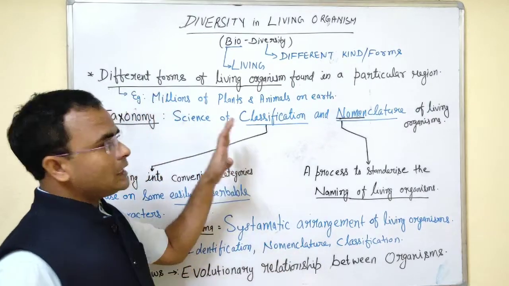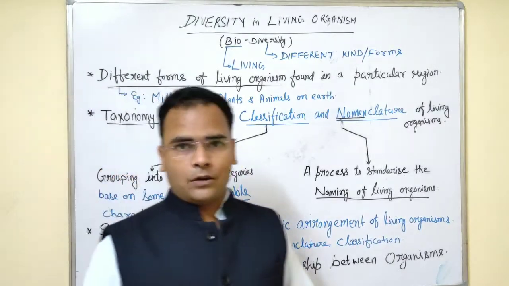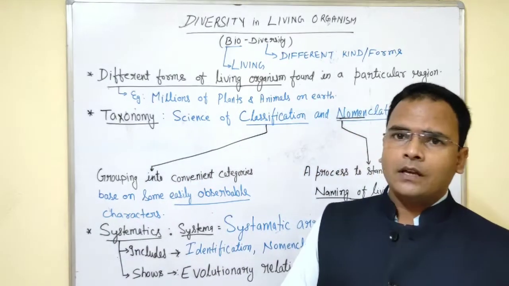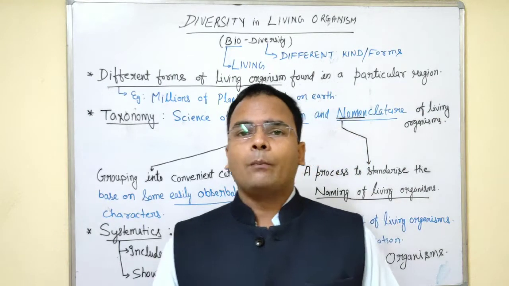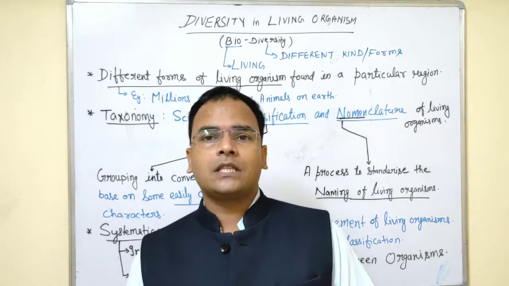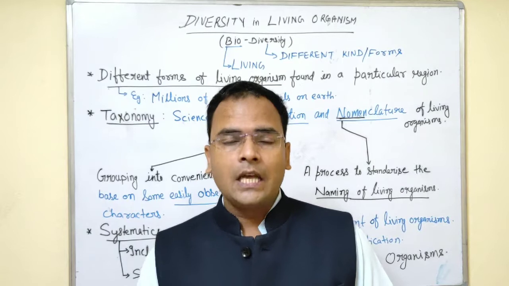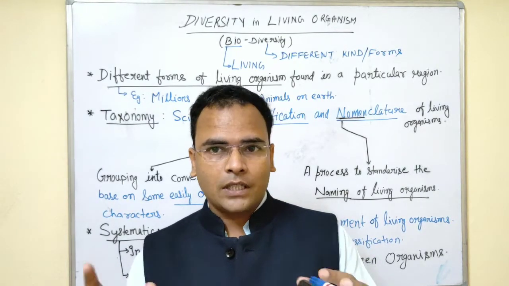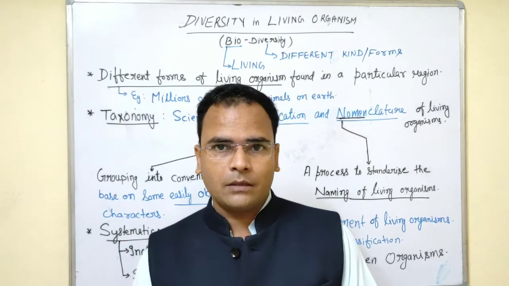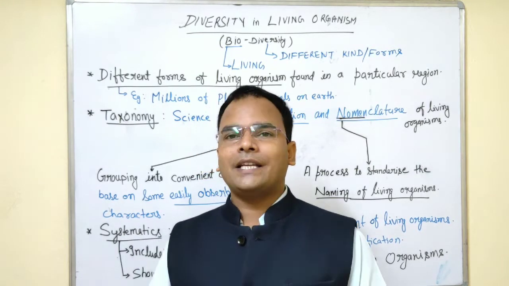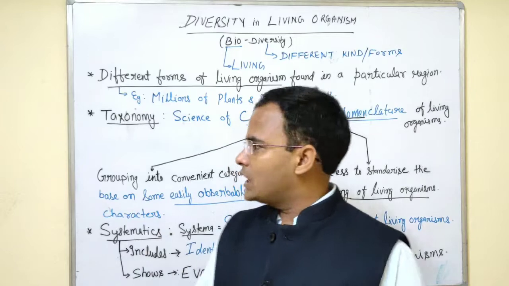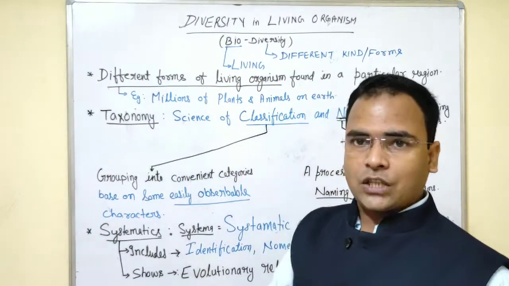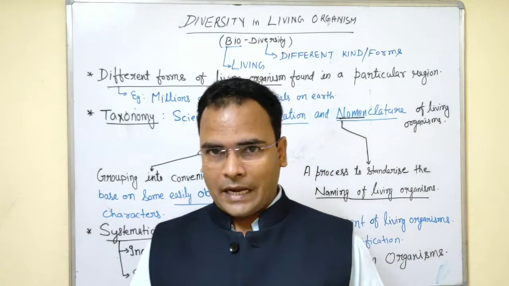So basically this is the introductory part of biodiversity, or the diversity in living organisms. Let me conclude. Biodiversity means what different kinds of living organisms are existing in nature. The science which deals with the study of classification and nomenclature of these organisms is called taxonomy.